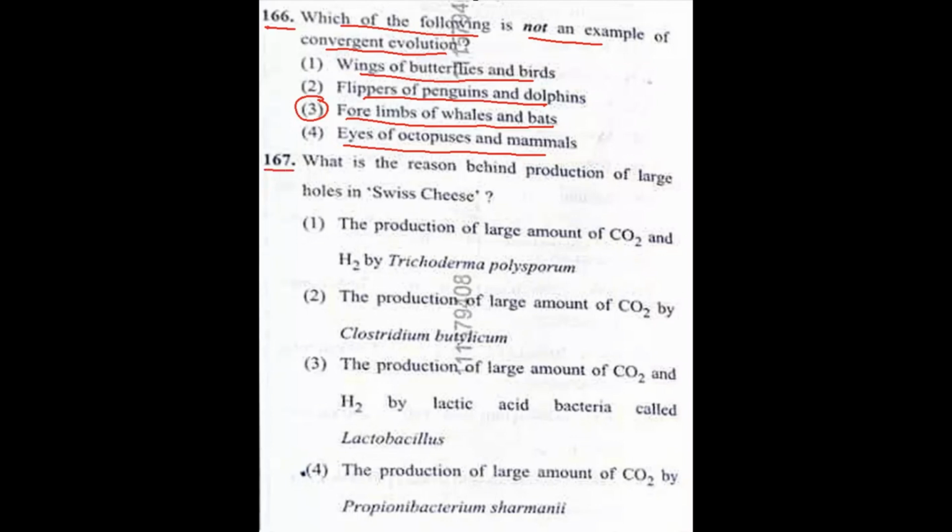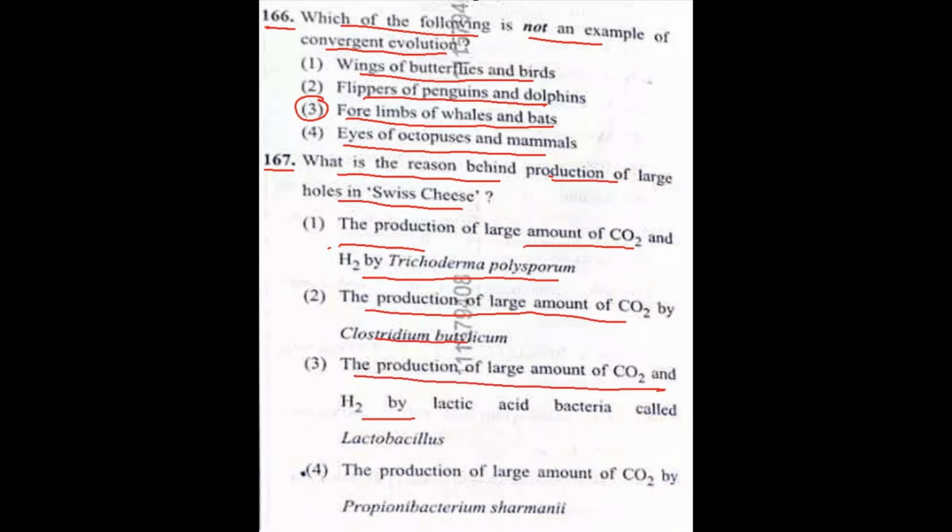Now question number 167. What is the reason behind production of large holes in Swiss cheese? Option 1. The production of large amount of carbon dioxide and hydrogen by Trichoderma polysporum. Option 2. The production of large amount of carbon dioxide by Clostridium butylicum. Option 3. The production of large amount of carbon dioxide and hydrogen by lactic acid bacteria called Lactobacillus. Option 4. The production of large amount of carbon dioxide by Propionibacterium shermanii. This is the correct answer. Option 4.